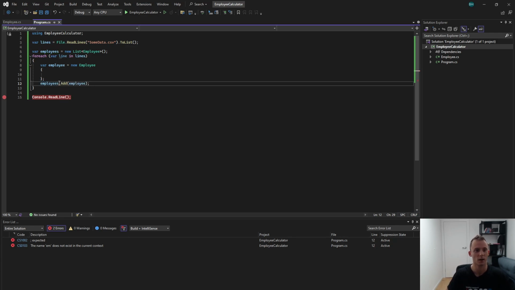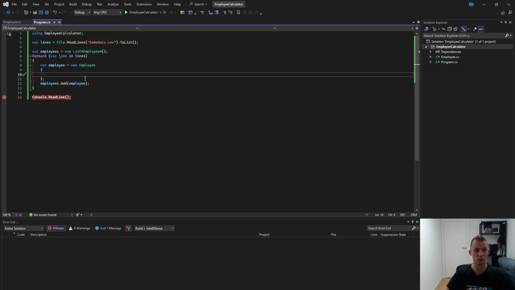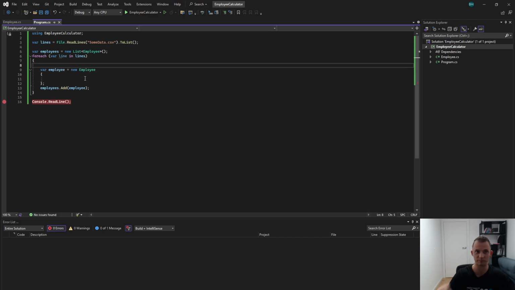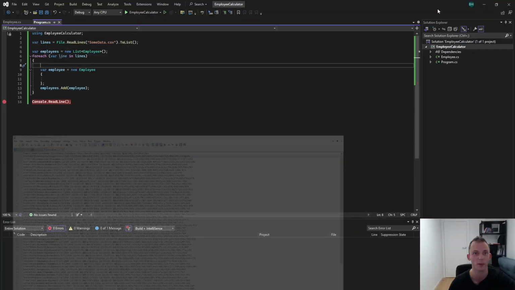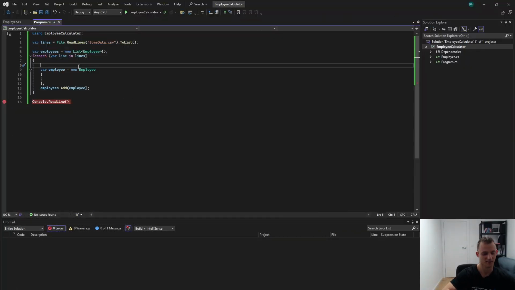Add. All right, so how do we do it? When we look back to the file, it is semicolon separated. So we need to split it by a semicolon. Cheap approach. As a starter, good enough.